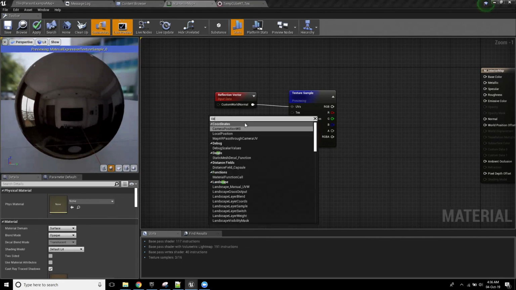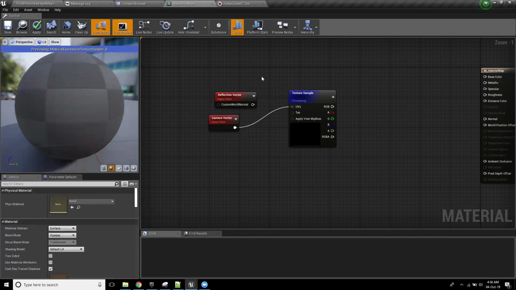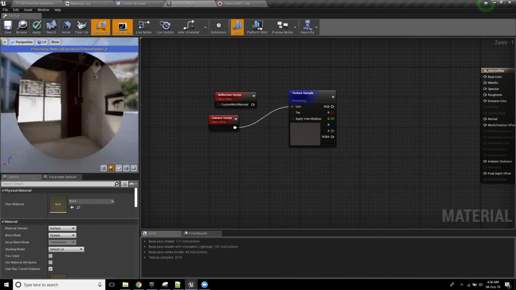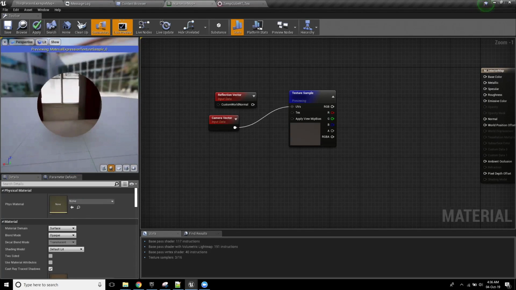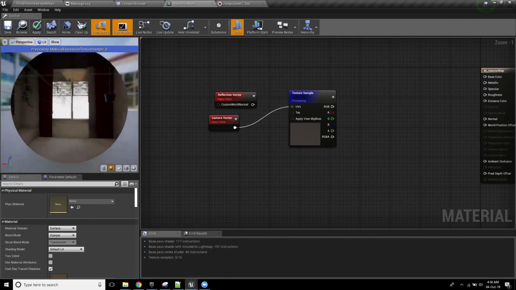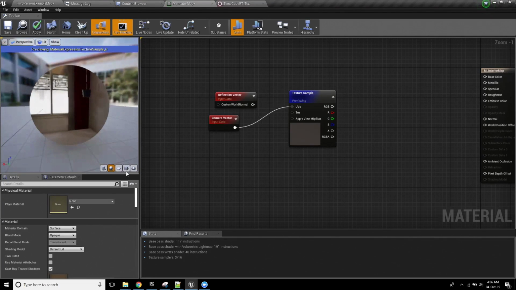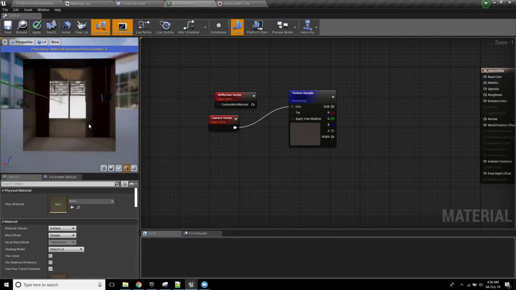So if I was to get the camera vector, for instance, you can see that it's now syncing up correctly. It's upside down, but it's syncing up as if I'm looking through a little mini portal. With that logic in mind, all it's doing is feeding in a direction to say, hey, you're looking at this 3D thing from this perspective.